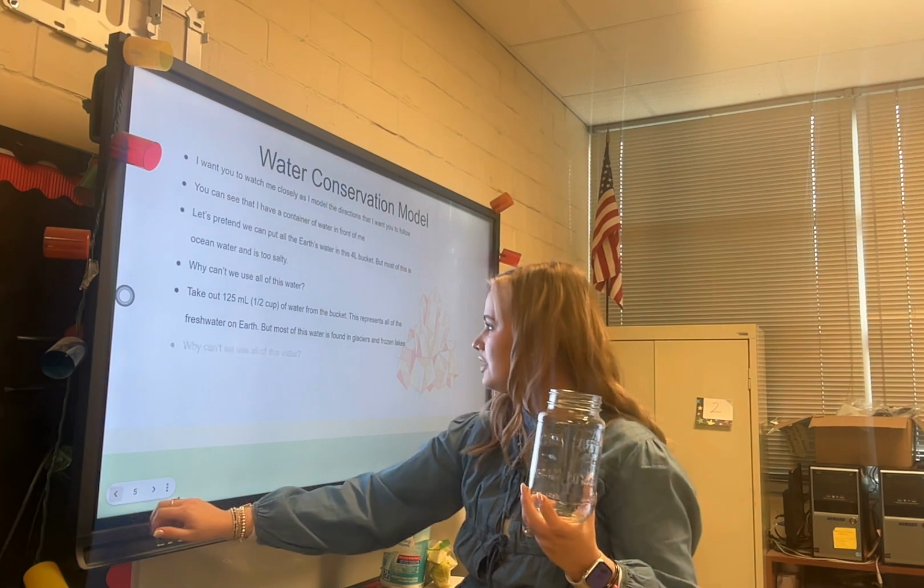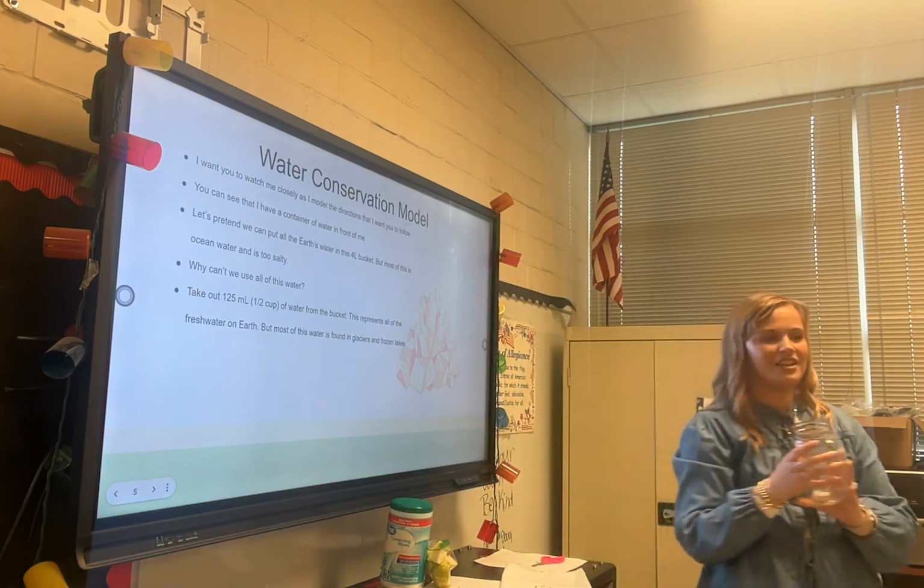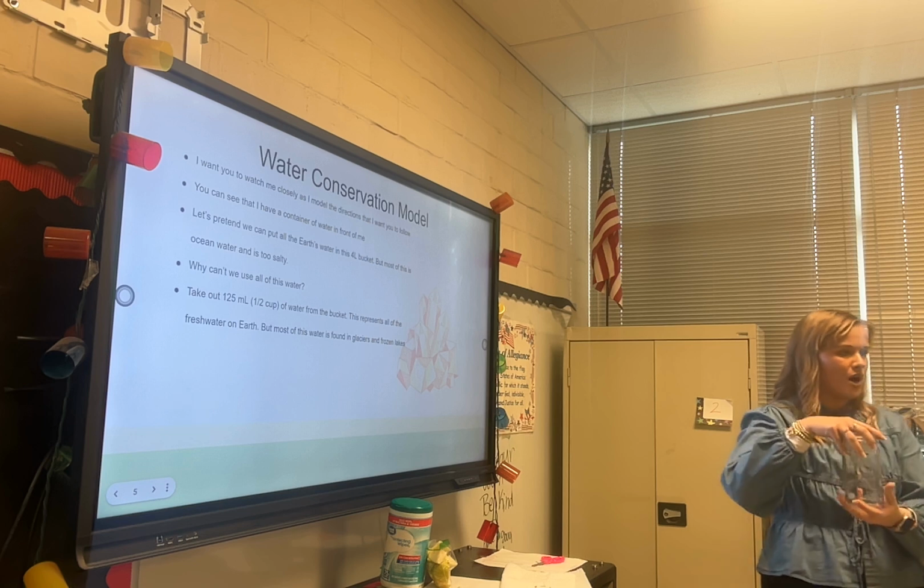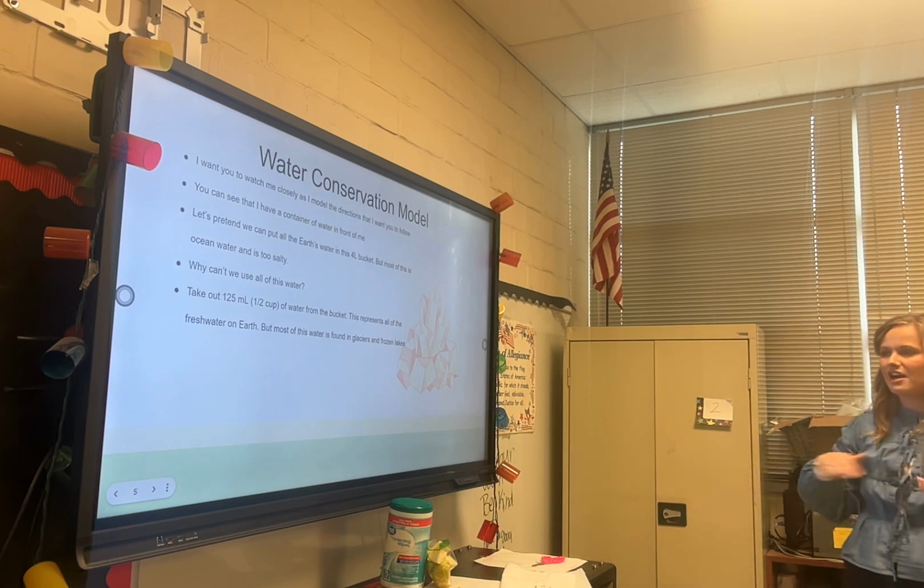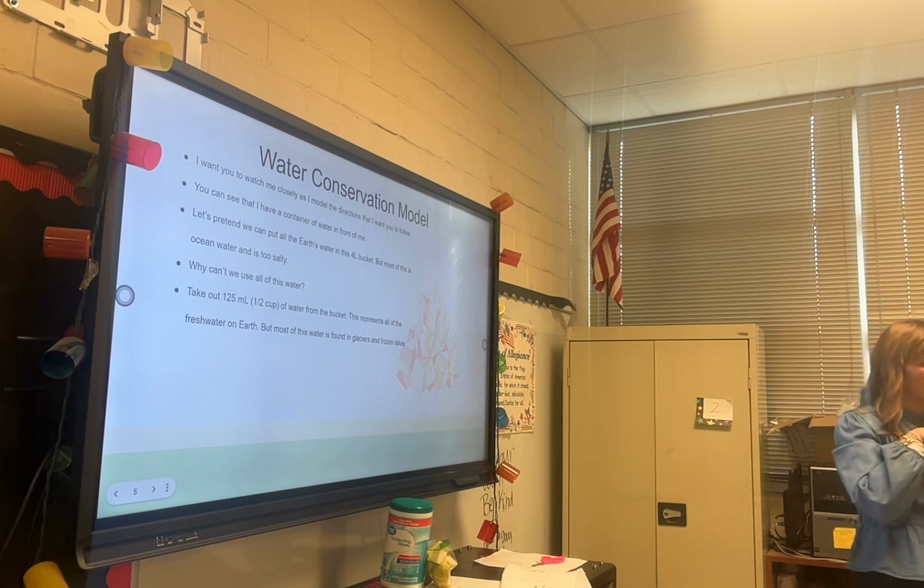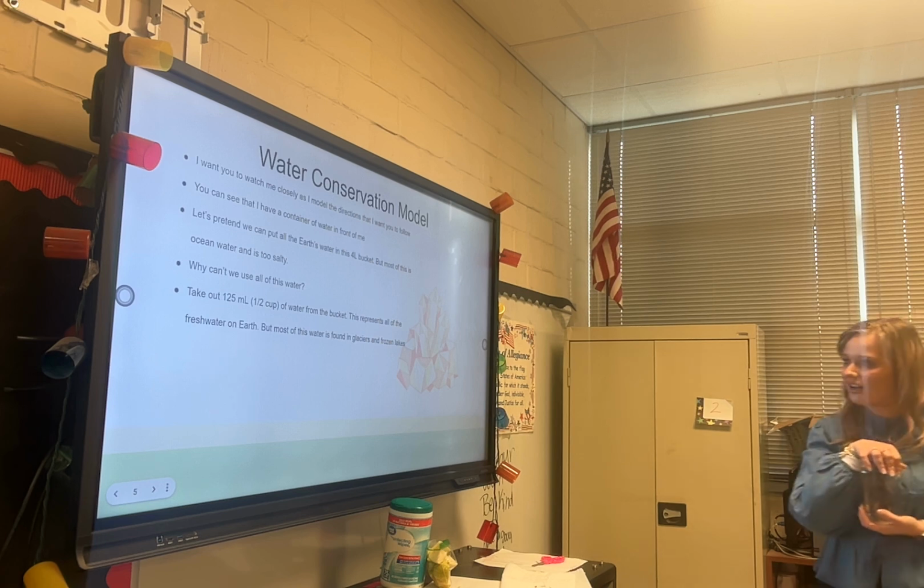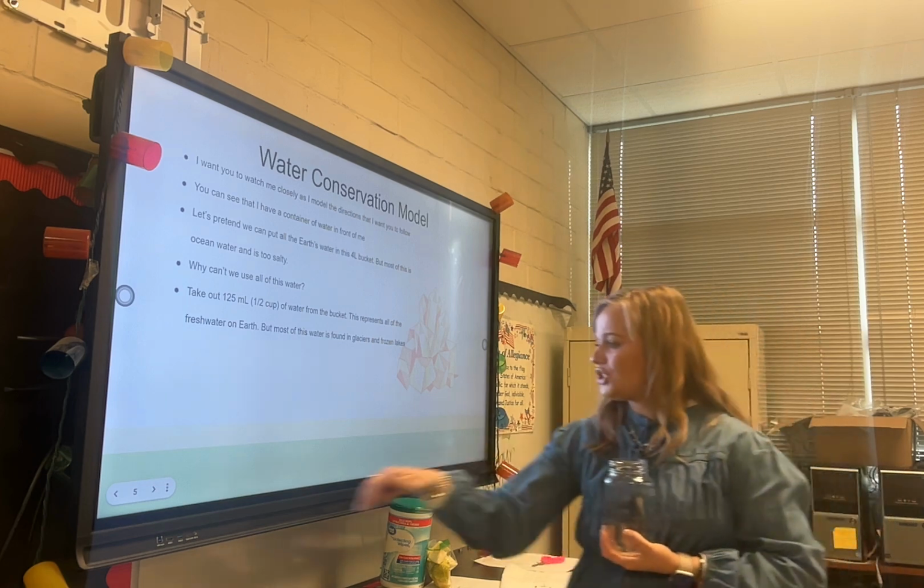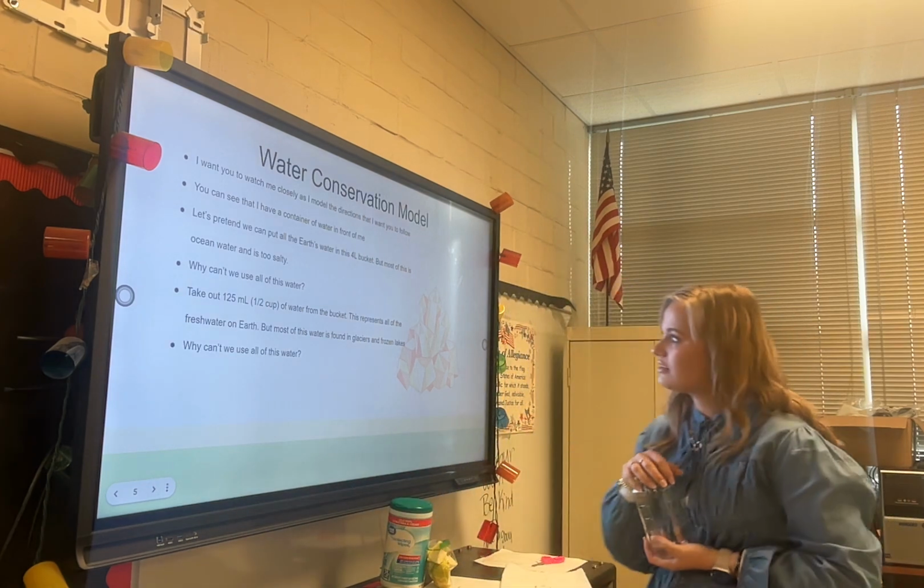All right, so listen. So this whole thing is full of water. If I take half of it out, if I pour half of it out, it's going to represent all the fresh water that's on Earth. A lot of this water is found in glaciers and frozen lakes.